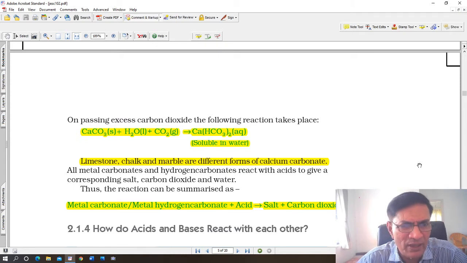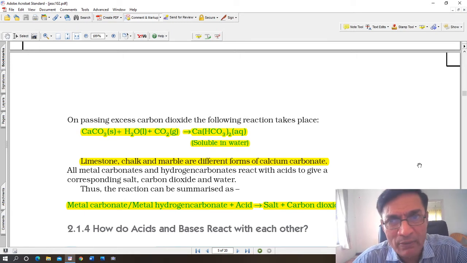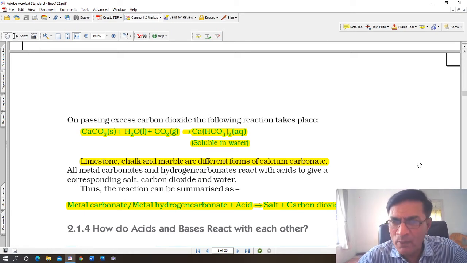dilute acid. Generally dilute acid, we don't take concentrated acids in this case. Dilute HCl, dilute HNO3, dilute H2SO4, which is added there. A few drops only will be required. You don't need too much of it, about 2 or 3 ml, 5 ml at the most. It will give the corresponding salt. If calcium is used, you will get calcium salt. If magnesium is used, you will get magnesium salt. If zinc carbonate, then you get the corresponding salt of zinc, plus carbon dioxide plus water are evolved.